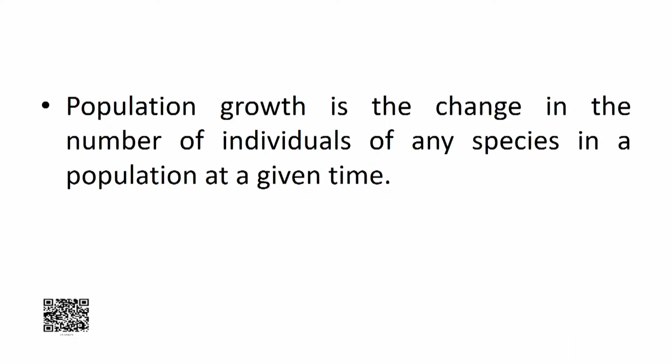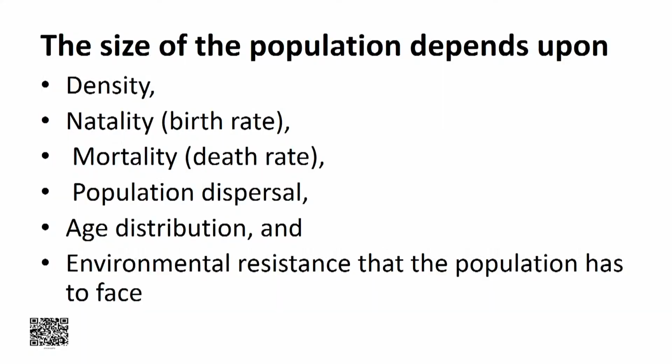Population change is the change in the number of individuals of a species in a population at a given time, and the size of a population depends on several factors like density, natality or birth rate, mortality or death rate, population dispersal, age distribution and the environmental resistance that the population has to face.